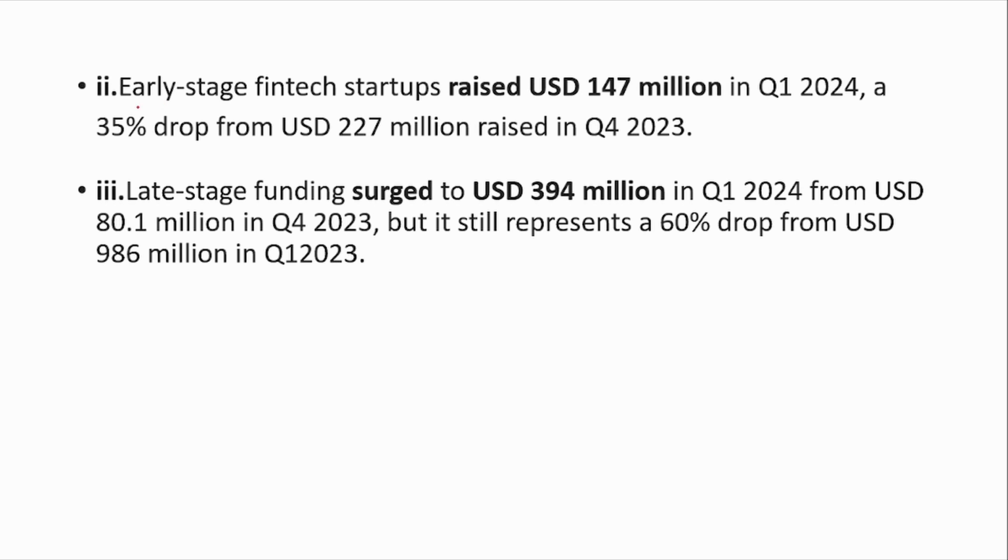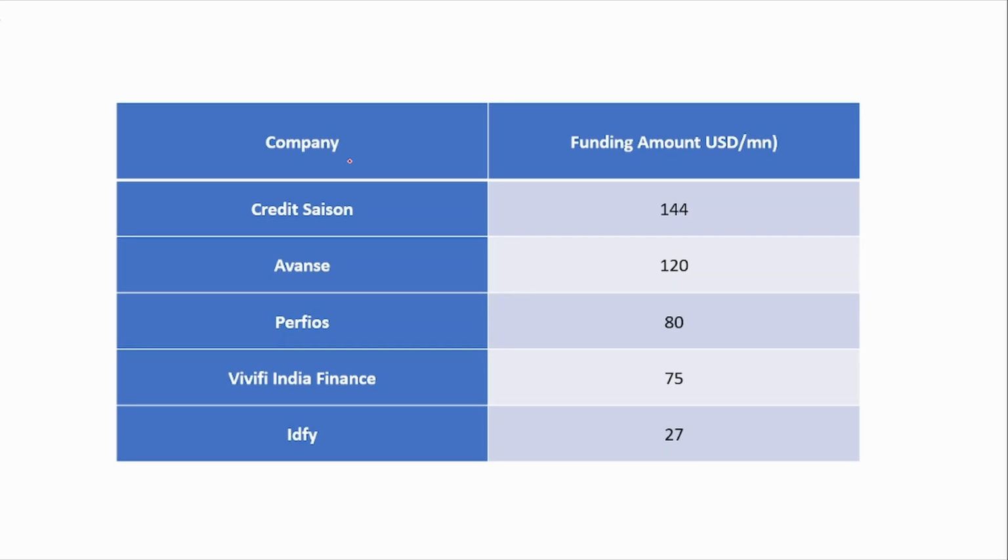But in the early stage fintech startups, it has raised around 147 million. That is also a drop, but not as high as the seed stage. It is a drop of 35% from the previous 227 million in Q4 2023. And the late stage funding has surged to around 394 million in Q1 2024 from 80 million in Q4 2023, and it represents a further drop of 60% when compared to the 986 million that it had raised in Q1 2023.